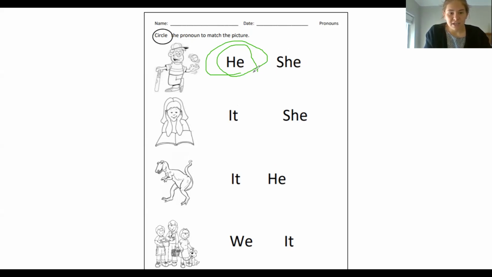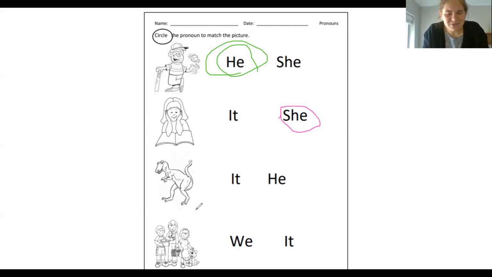This person is reading a book, and our options are it and she. What do you think? Yep, we wouldn't call this person an it, right? We'll pick she because that tells about a person, right? Nice job. Okay, now we've got this kind of like dragon, monster, dinosaur thing.